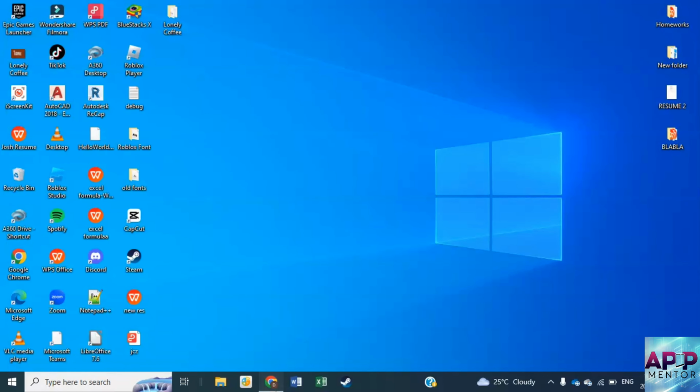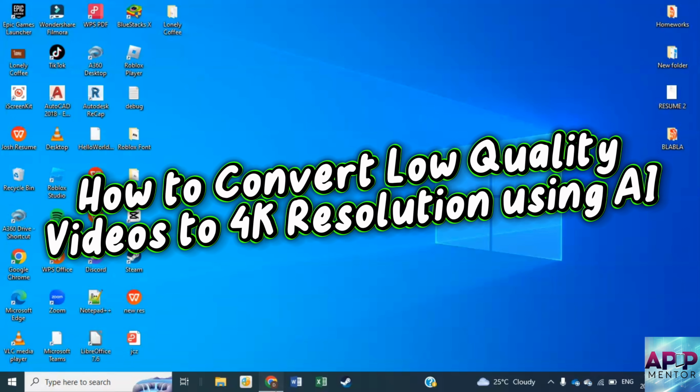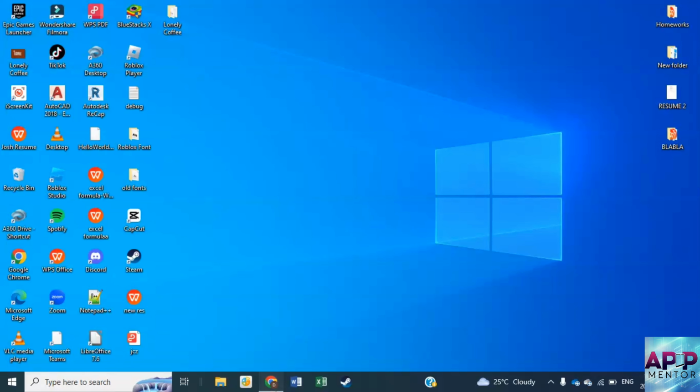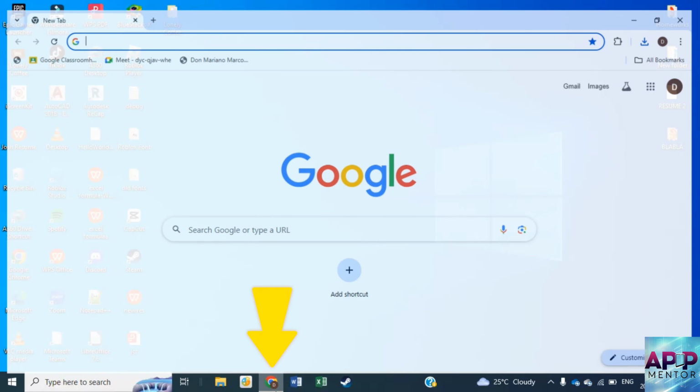Today, let me show you how to convert low quality video to 4K resolutions using AI. You don't need to download any application. I'll show you an AI website where you can enhance your videos. So let's get started. First, open your browser on your mobile device.